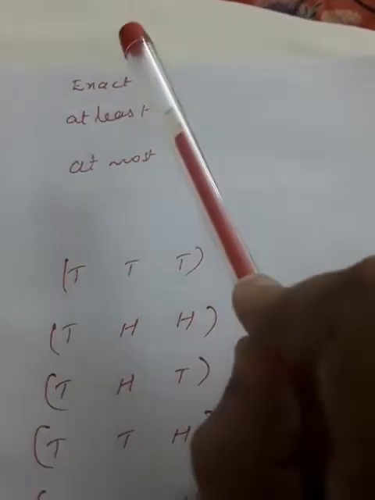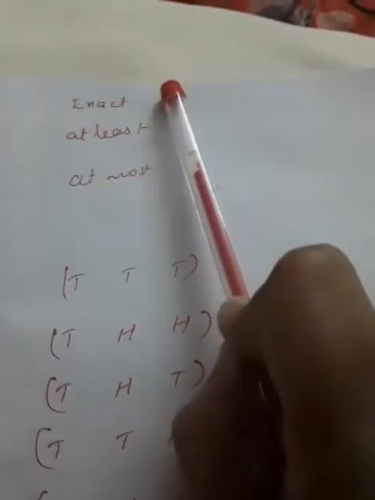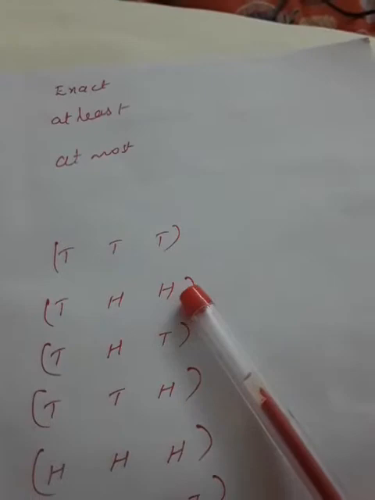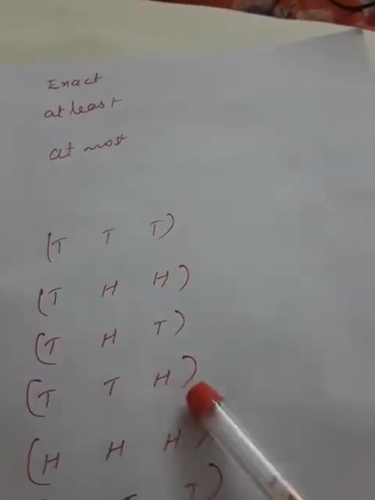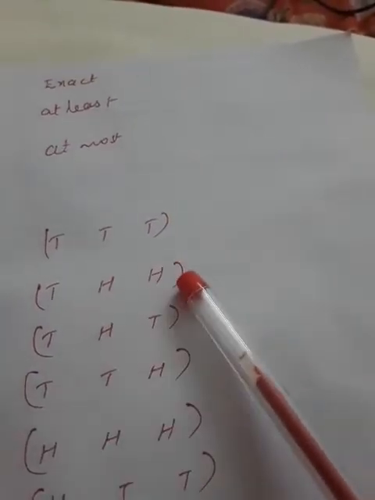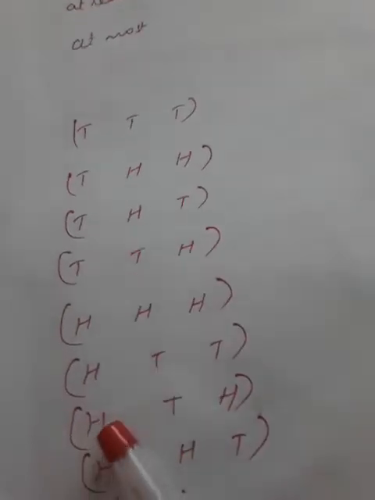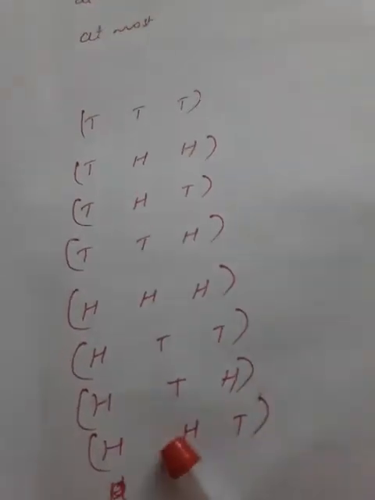In the case of exact, exact means that correct number. For example, if the question is to find the probability of getting exact two heads, here we count only the outcomes with exact two heads. Here THH, HTH, HHT.